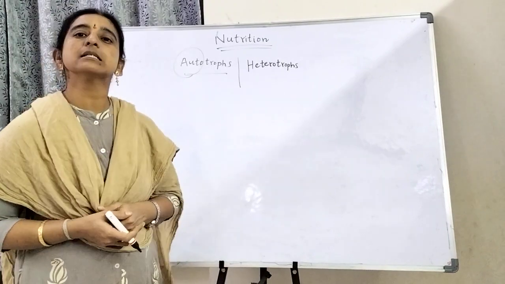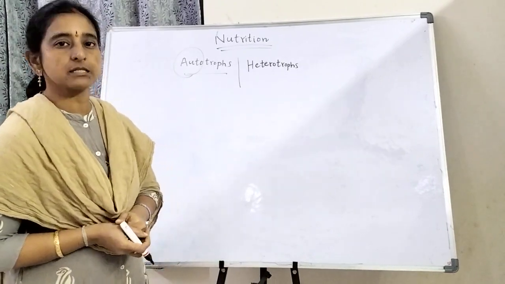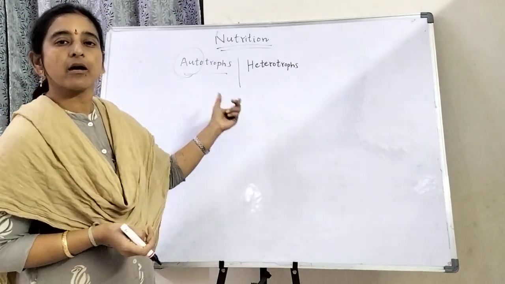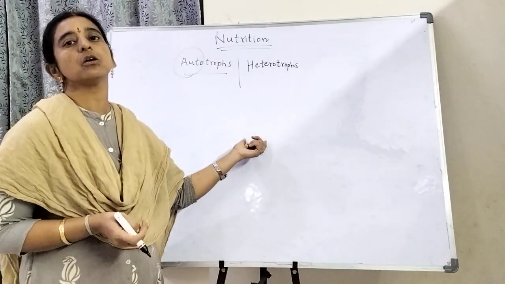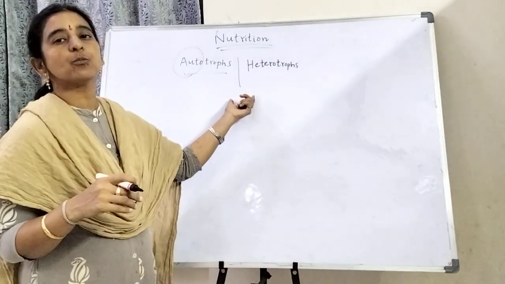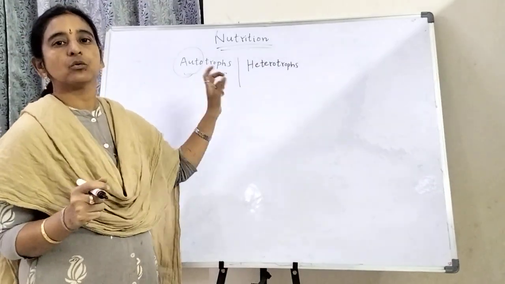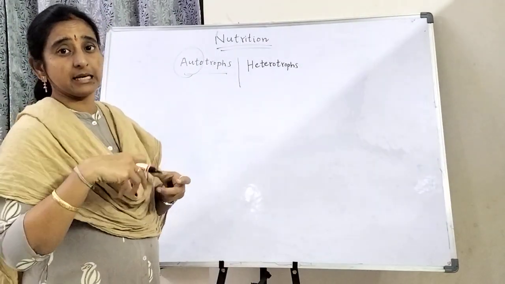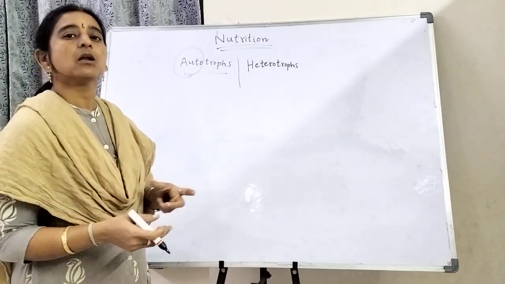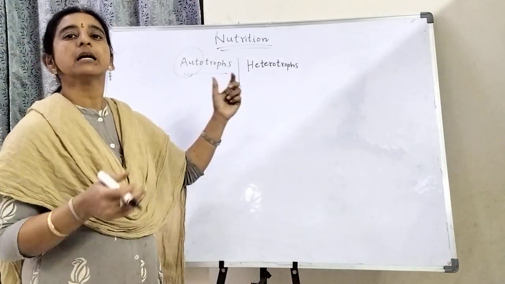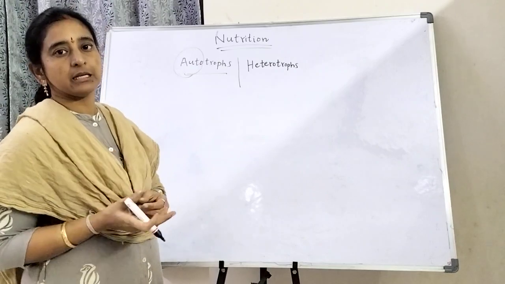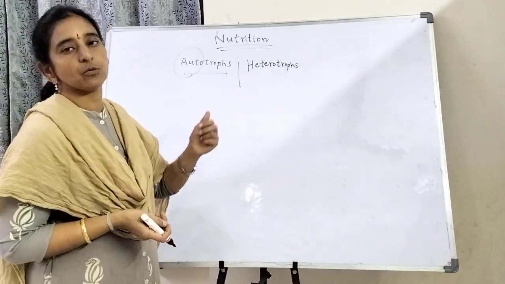Another one is decomposers. Decomposers are those which live on dead and decaying matter. They absorb it inside their body and decompose the materials, so large materials automatically break down into small materials by the process of decomposing.